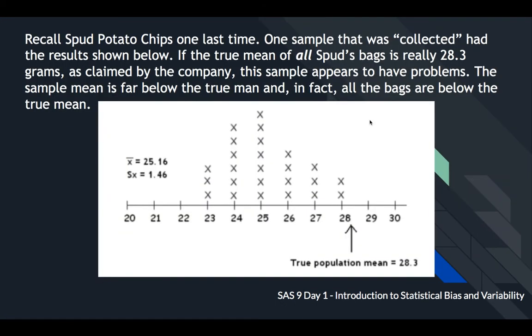All right, so let's recall the Spud potato chips one last time. We talked about this last semester. One sample that was collected had the results shown below. If the true mean of all Spud's bags is really 28.3 grams, as claimed by the company, this sample appears to have some major problems. The sample mean is far below the true mean. It says man, it should say mean. And in fact, all the bags are below the true mean. As you can see, that's a problem.